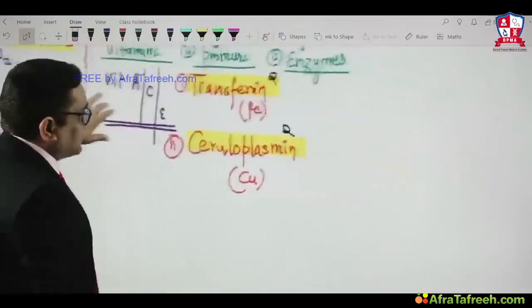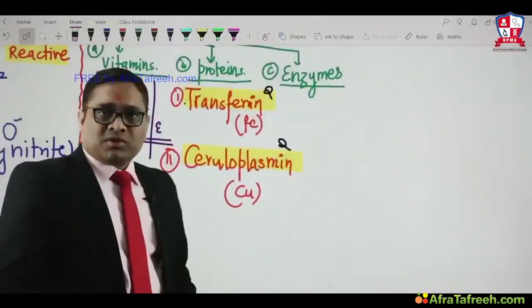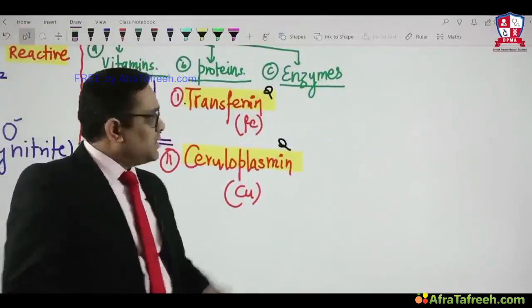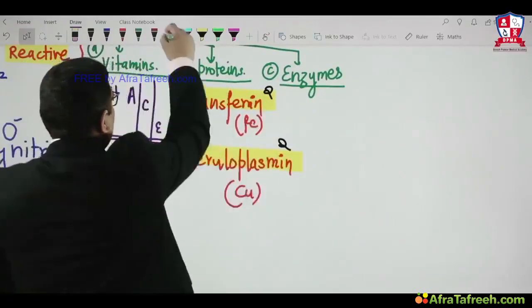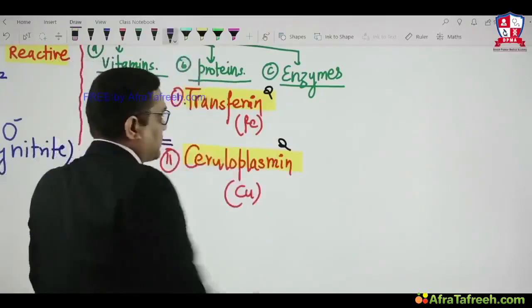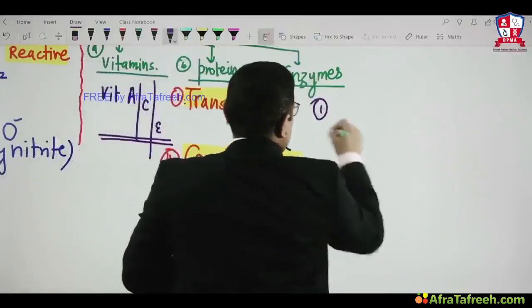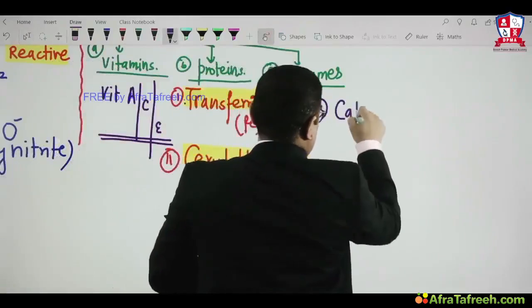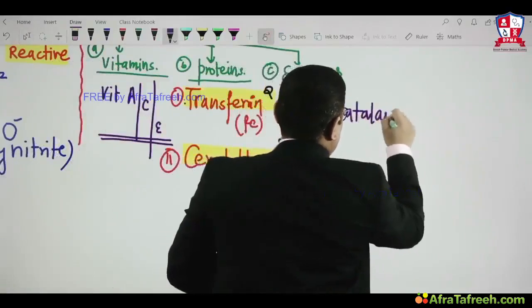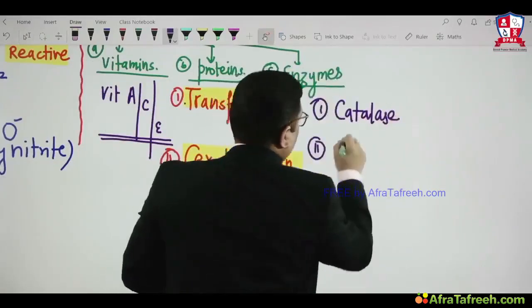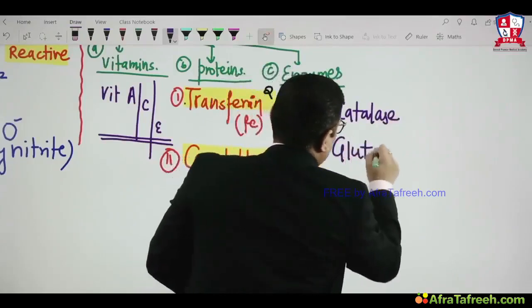Coming to the enzymes. What are the enzymes which will be acting as an antioxidant? There are three important enzymes which I am going to write here. Number one is catalase. Number two is glutathione peroxidase.